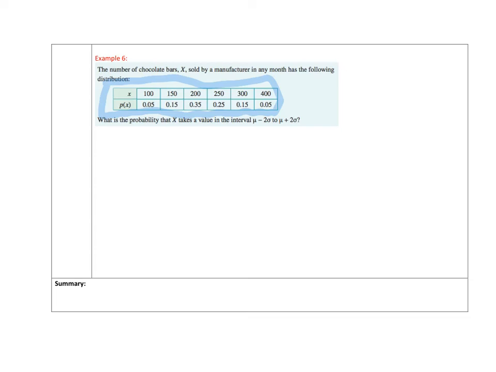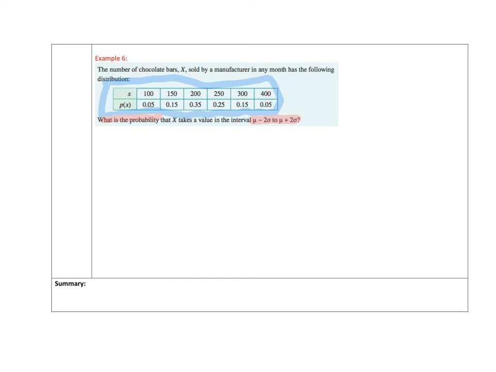Now this is a question that personally I find so frustrating, because most people, and the way it's worded I think sets you up for this, you're thinking, well, what is the probability that X takes this thing that looks like our 95% confidence interval? Naturally we just want to say that it's 0.95. And yet that's not quite true, because this is discrete data and we knew that it was an approximate. So we're going to need to work this interval out, apply it to the table, and then see how much of the data we can cover.